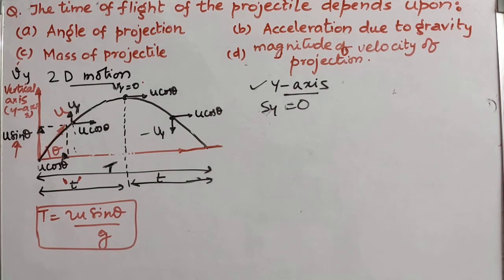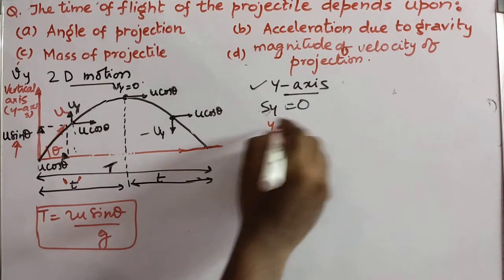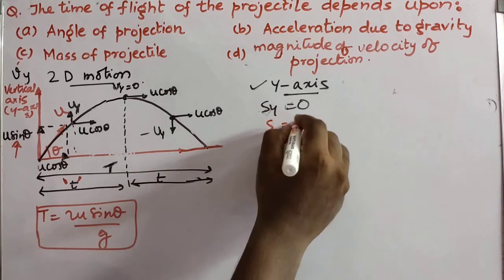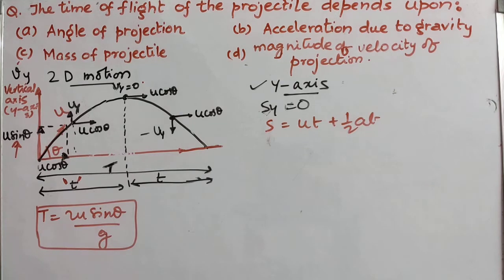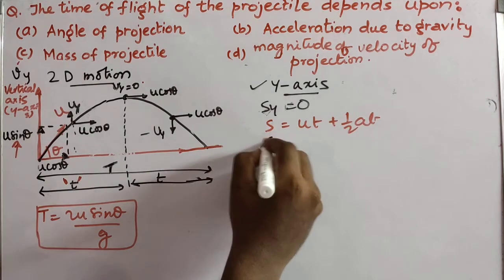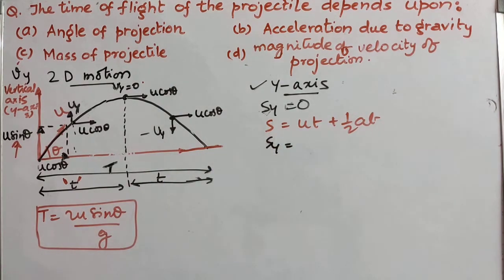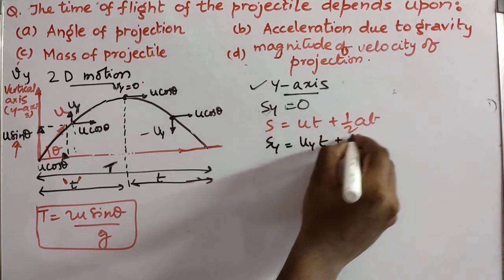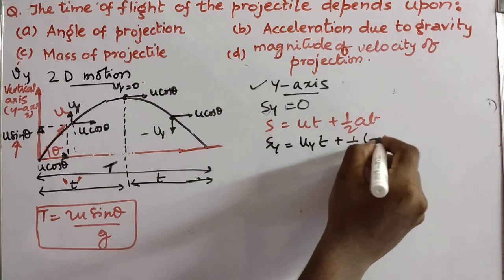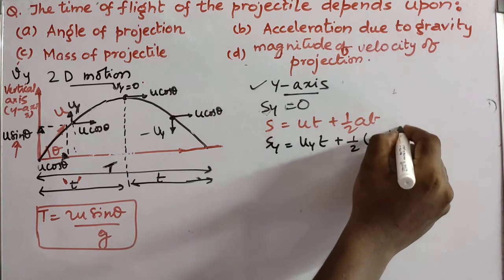And by using a basic formula, displacement is equal to ut plus half at square. What we have here is Sy is equal to uy t plus half a, which is minus g, t square.